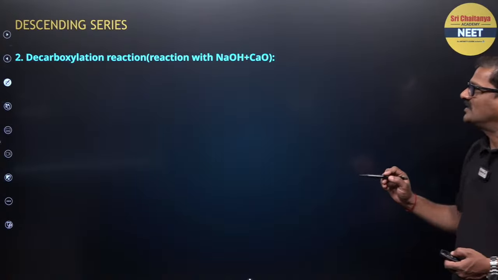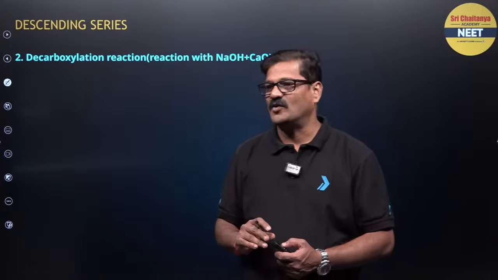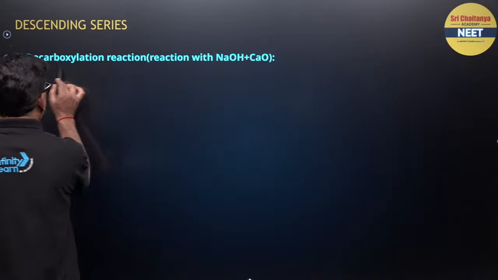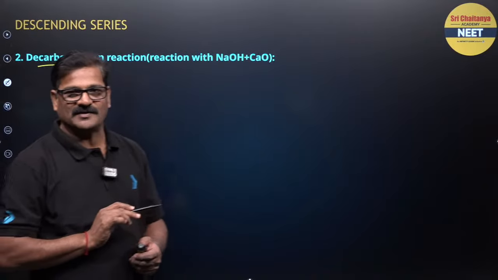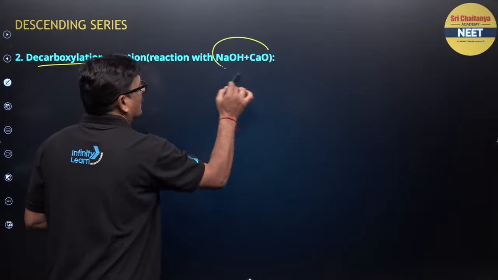And descending conversion: decarboxylation reaction with sodium hydroxide and calcium oxide. So what is decarboxylation? Removal of the carboxylic group is called decarboxylation. Children, look, this is what is called soda lime.